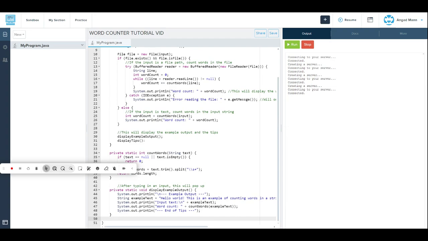Let's do tab right there and put another note for the next part of the code. If no input is provided, this error will appear.